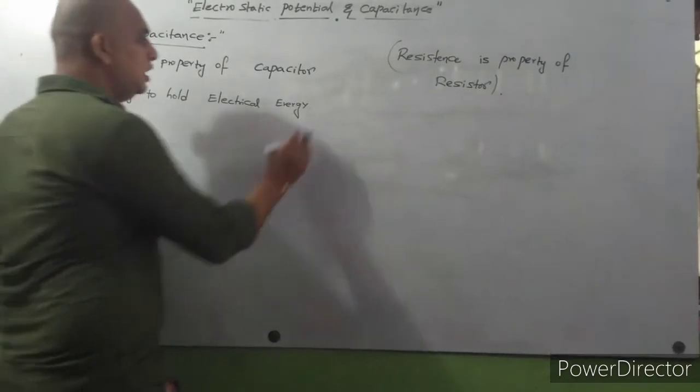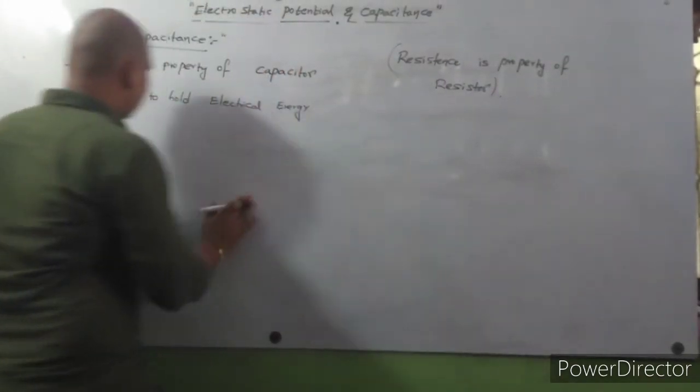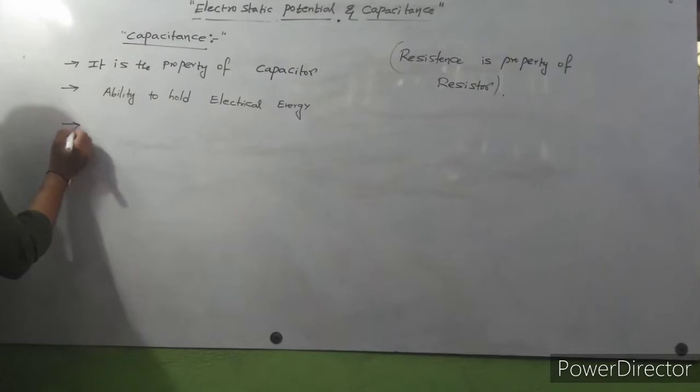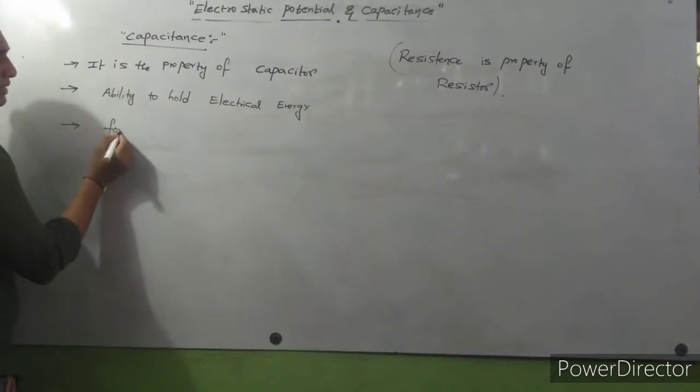Next, we can define capacitance like this also. First of all, what is the formula of capacitance?